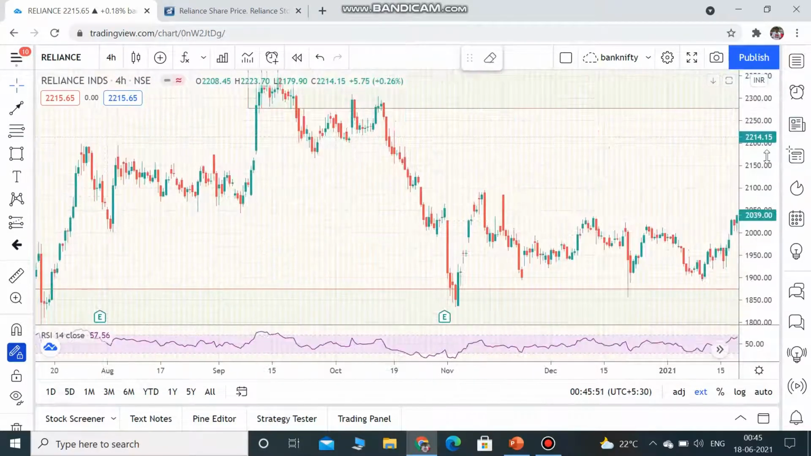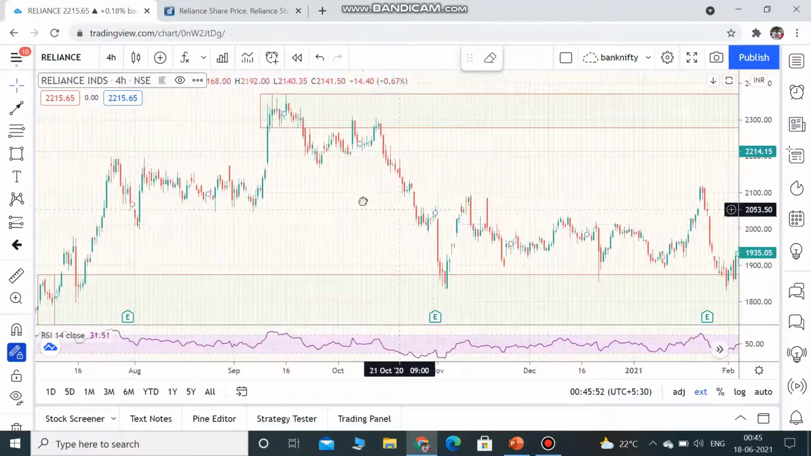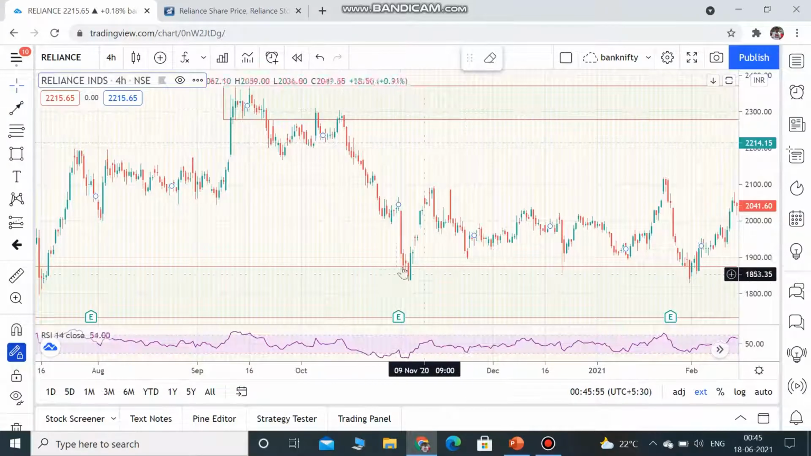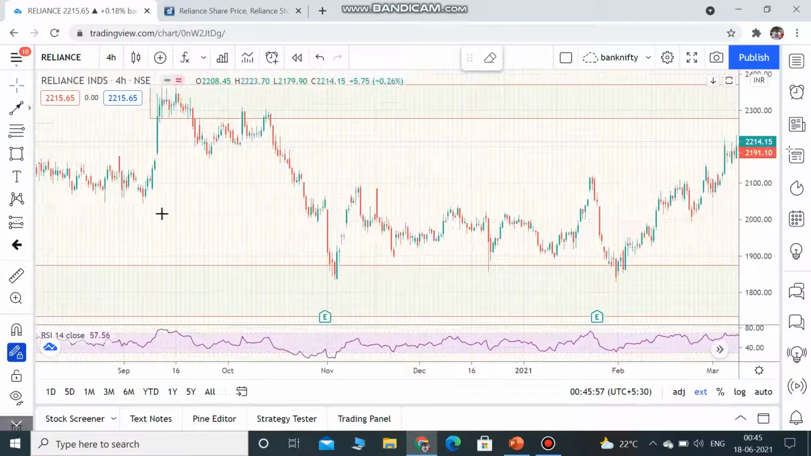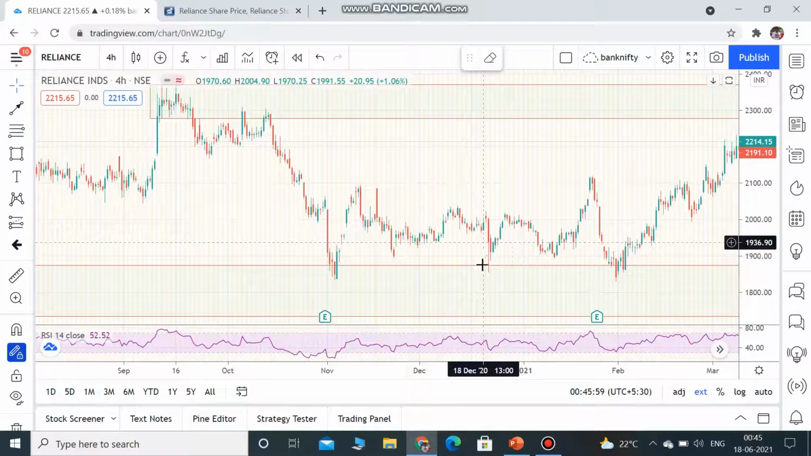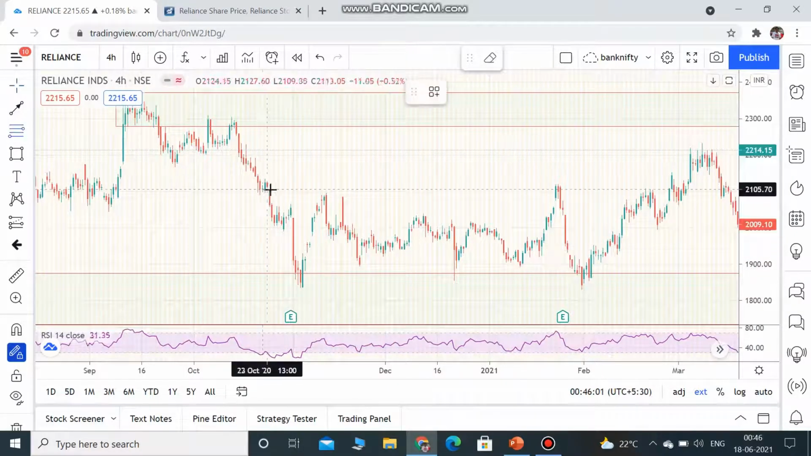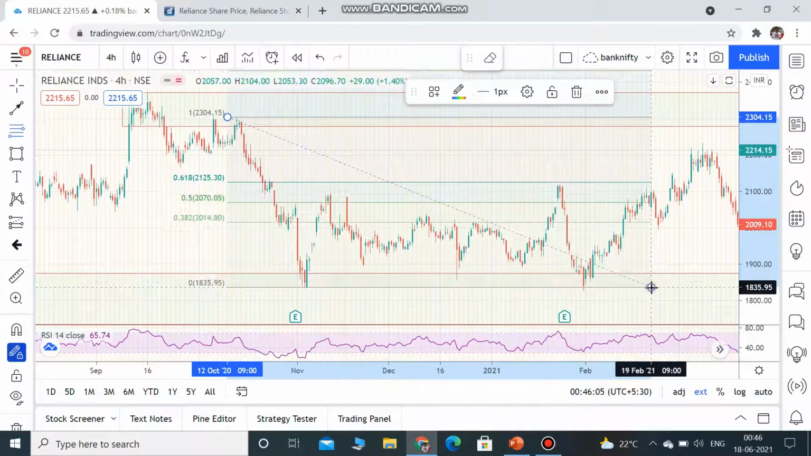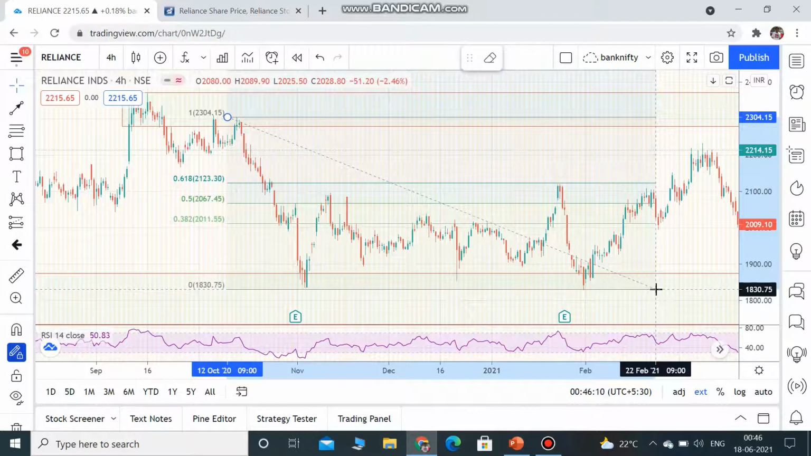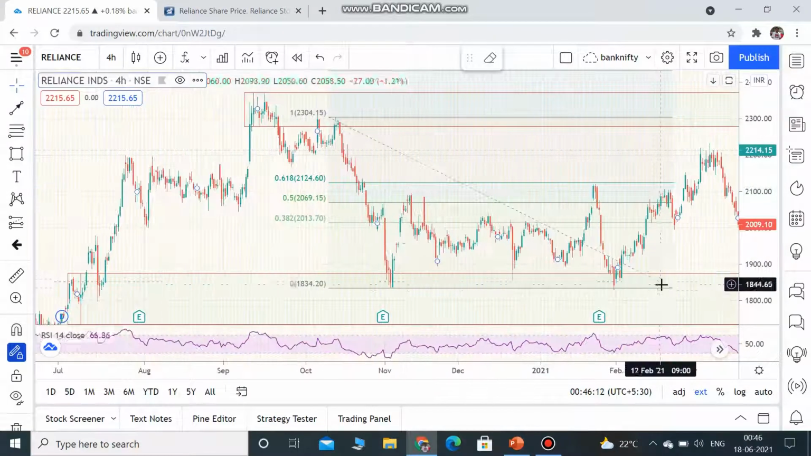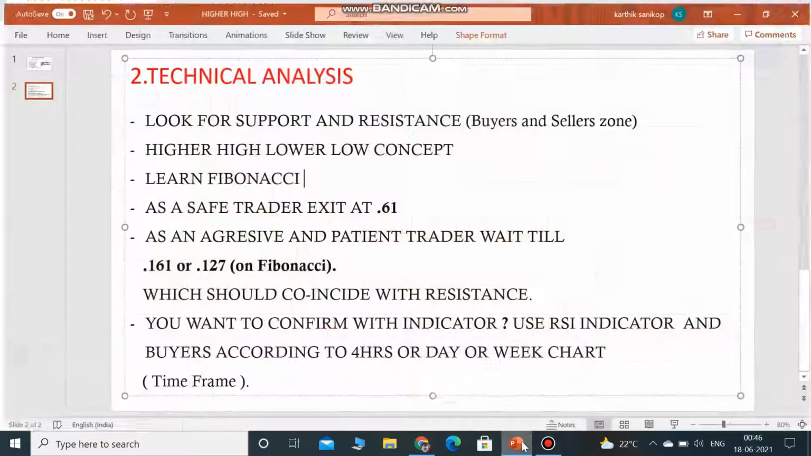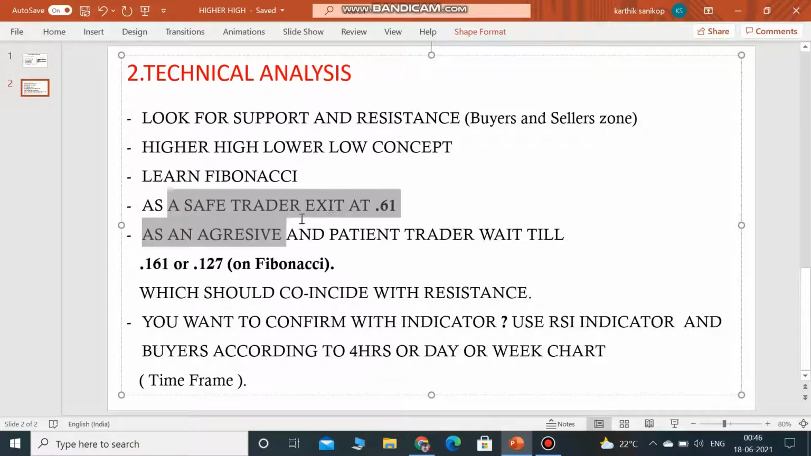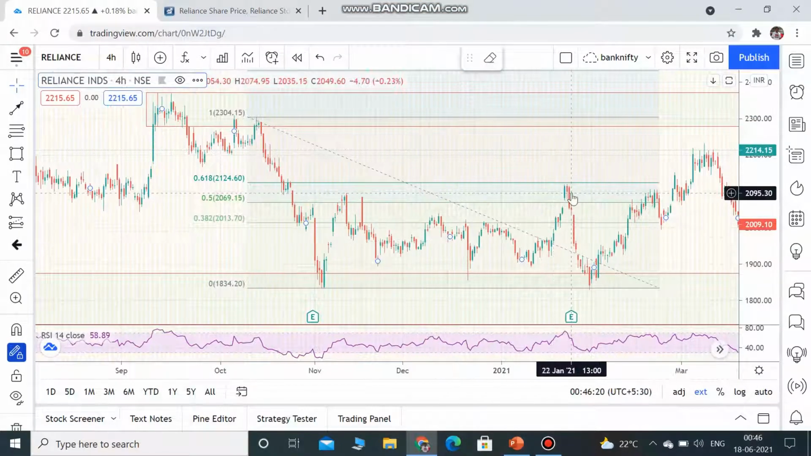So I told you that you will be interested to buy here. Assume you buy at random position here, anywhere. Till where do you exit it? Till my 0.61. Okay, see, take it till here, and I've mentioned that if you are a safe trader, you exit at 0.61. This is where you exit.